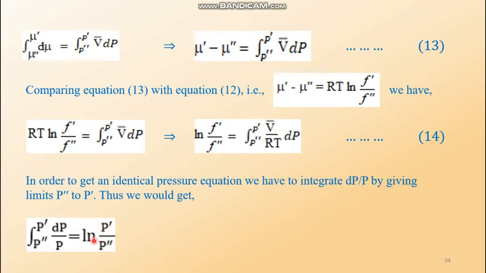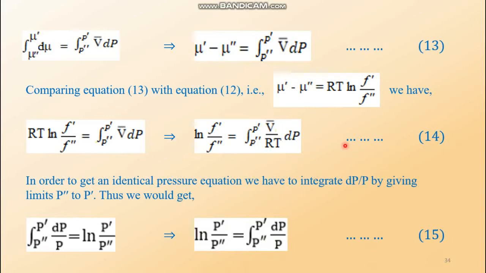This part is written on the left hand side and this part on the right hand side. Thus we get an identical equation of equation 14. In the left hand side of equation 14 there was f prime by f double prime. Now in equation 15 we are getting p prime by p double prime.